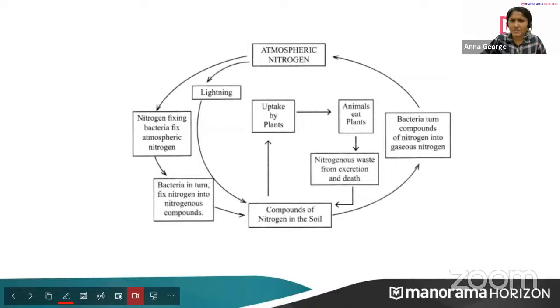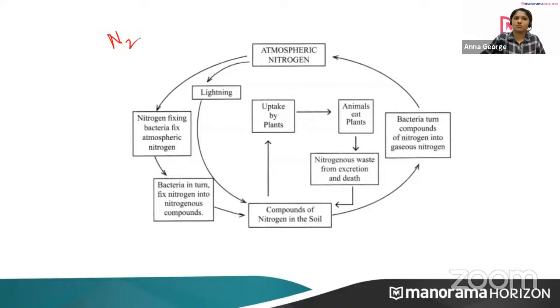This image is already given in your textbook. It's in a simple form like N2. Do you get it?